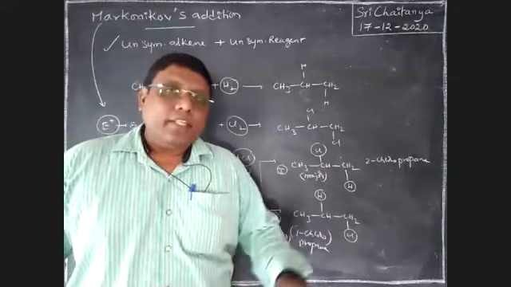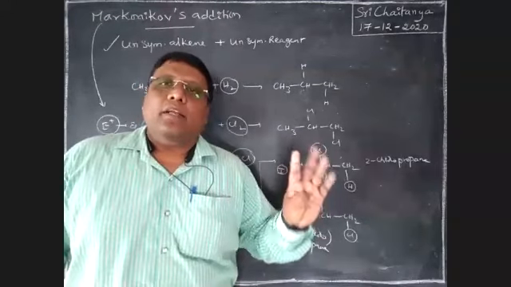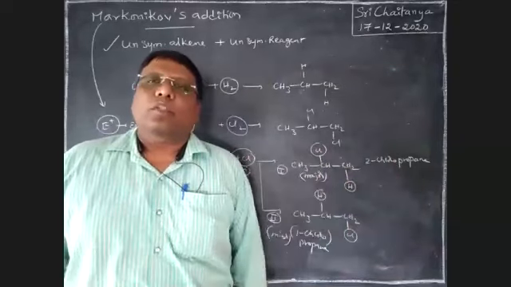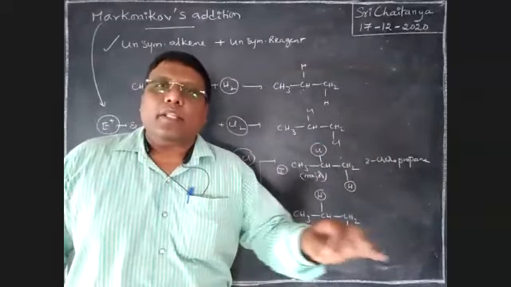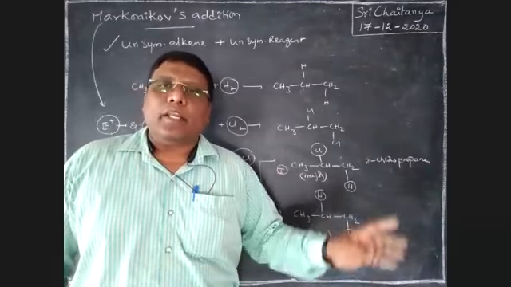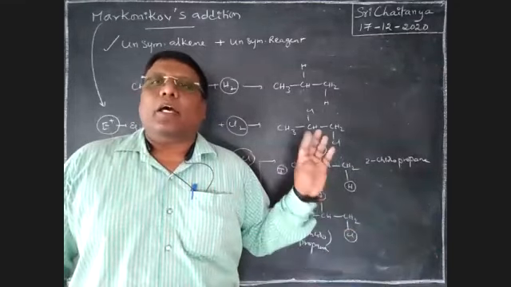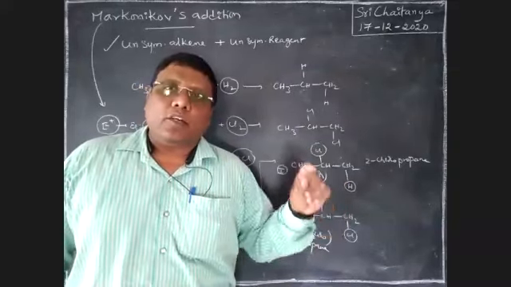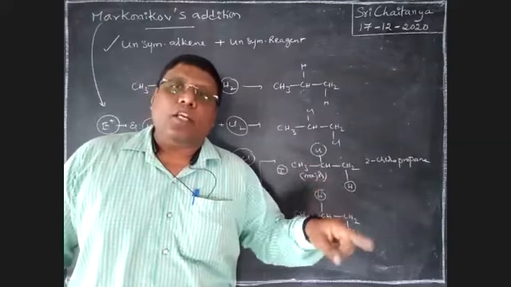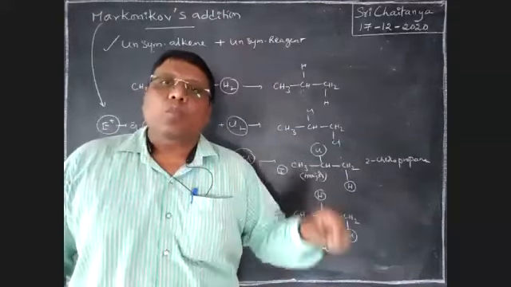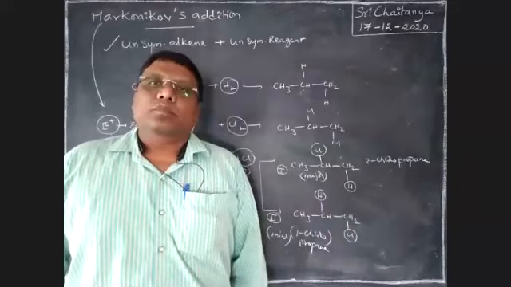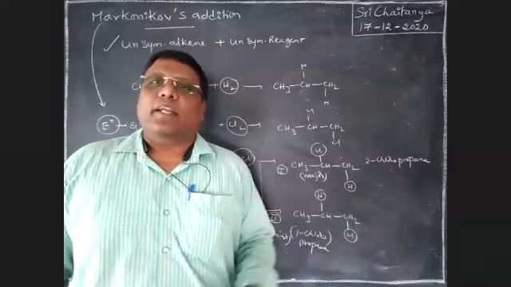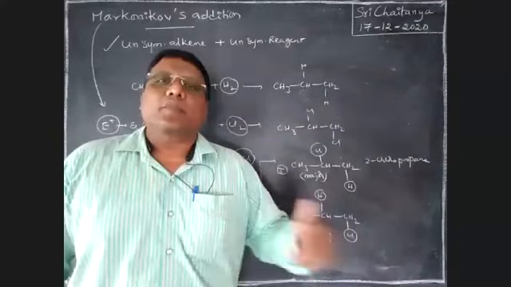So, is there any doubt? When an unsymmetrical alkene reacts with an unsymmetrical reagent, the product follows the Markovnikov rule. What is that Markovnikov rule? When an unsymmetrical reagent attacks an unsymmetrical alkene, the electrophile, the positively charged one, is added to the double bonded carbon having more hydrogens. That is rich becomes rich. Hydrogen H plus is added to the carbon with more hydrogens. That is rich becomes rich.